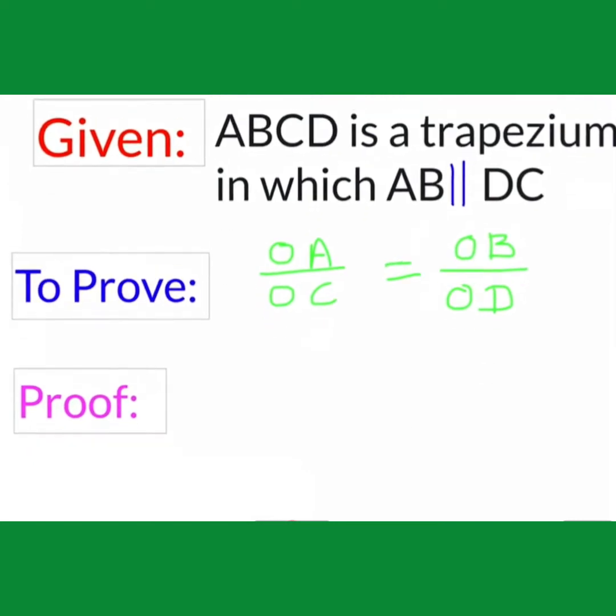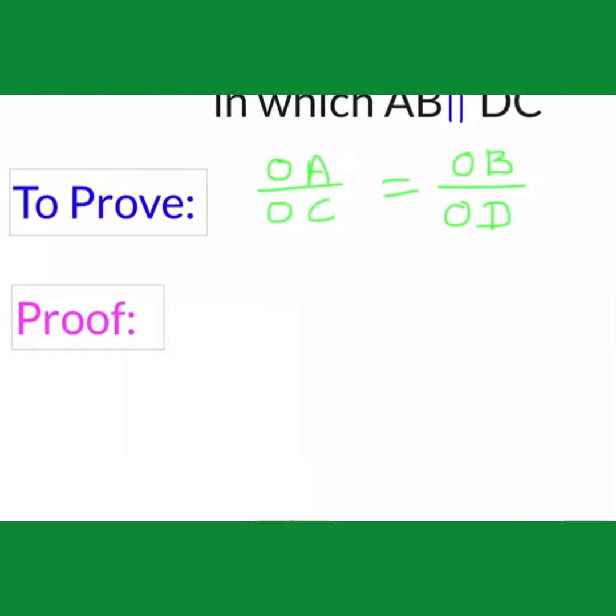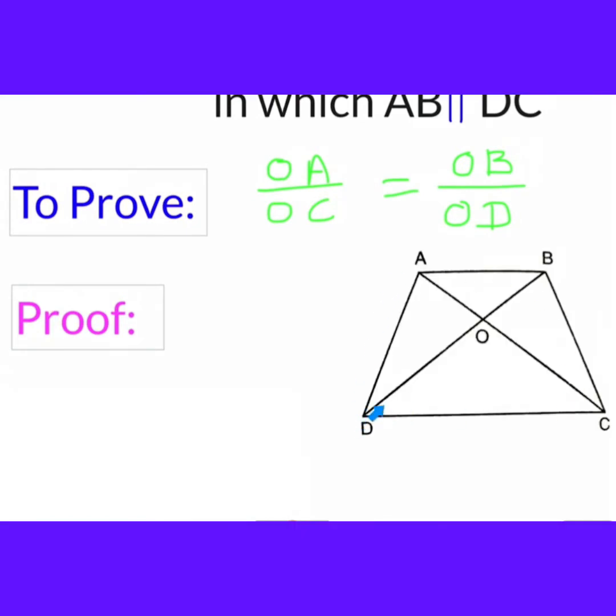So dear, first of all we will make the diagram for this. This is the diagram, that is A, B, C, D. This is a trapezium and diagonals AC and BD intersect at the point O. This intersection point divides this trapezium into 4 parts, but the requirement is only 2 parts.